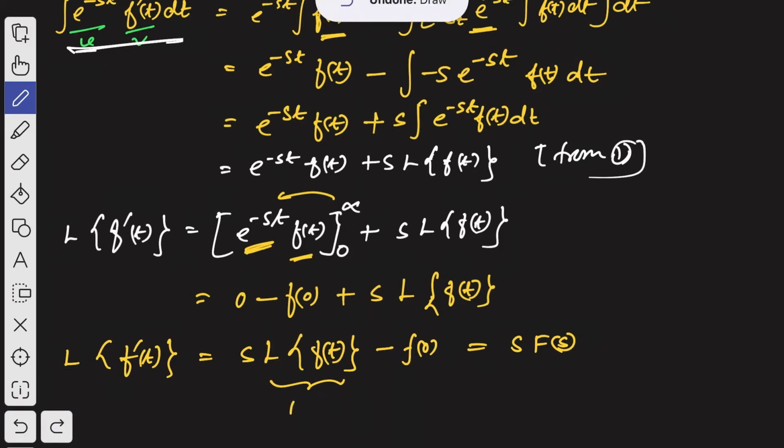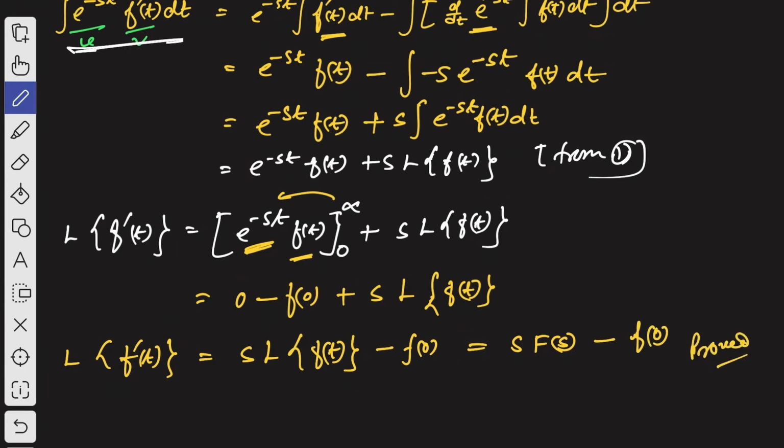So capital S into capital F of s minus f of 0. So that's how we can prove it. So hope you have understood this. Now let's move on to the next, that is our Laplace transformation of integral of f of t. Okay, let us discuss that.